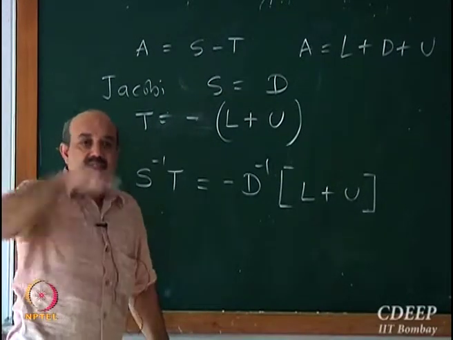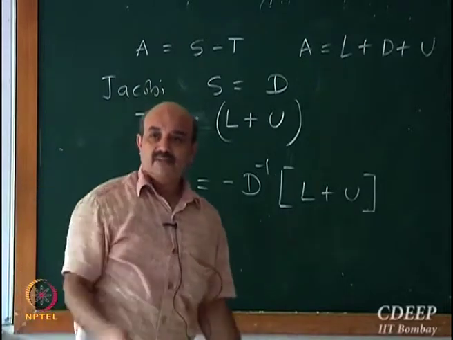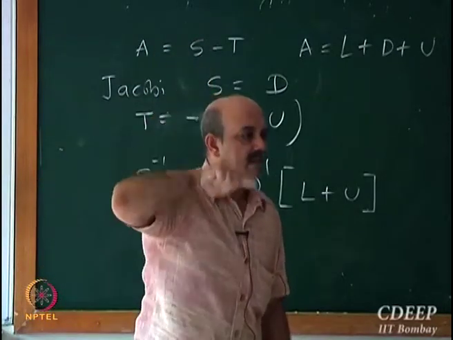D is a diagonal matrix, so the inverse is just 1 upon the diagonal elements.